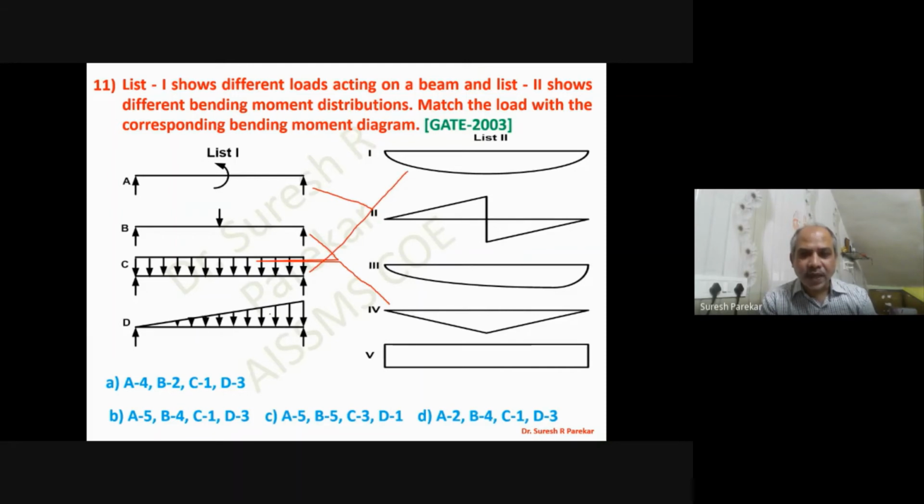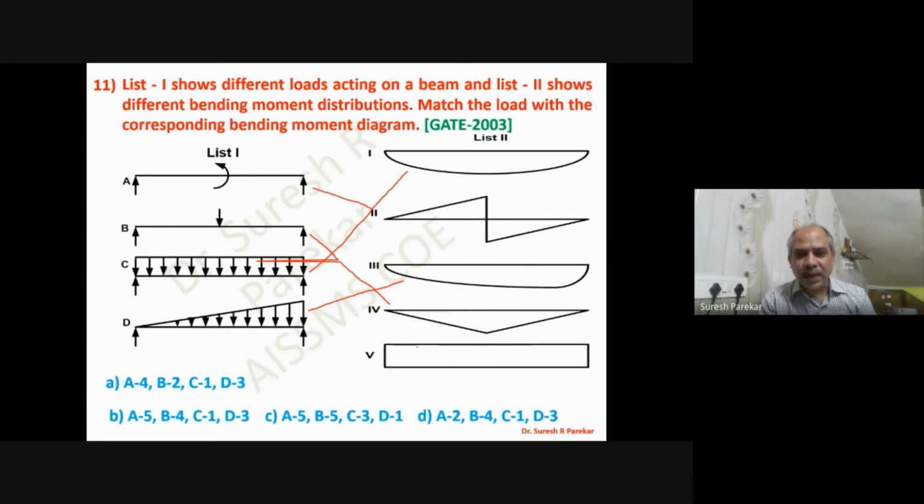Then you can have UVL. Now you can see this. We have more load on the right side, and therefore our bending moment will be maximum towards the left. And you can have it like this. So these will be the options.